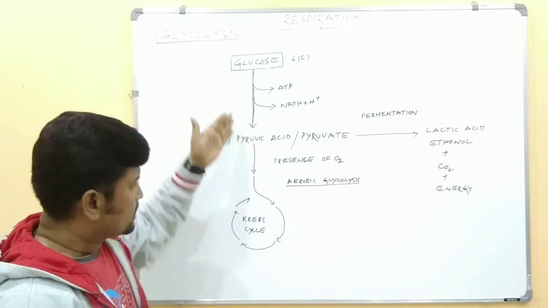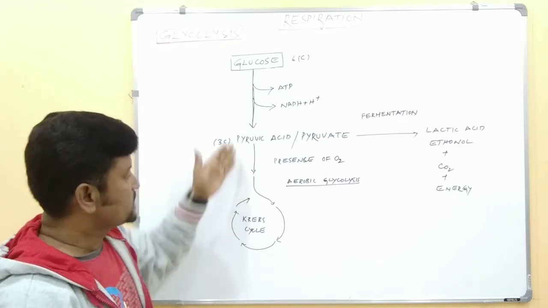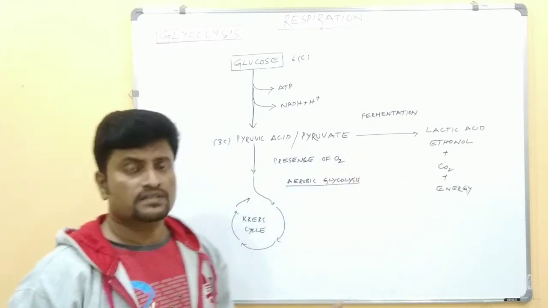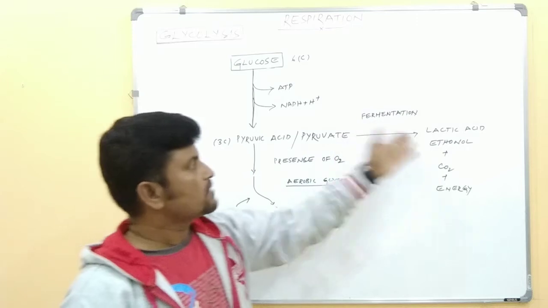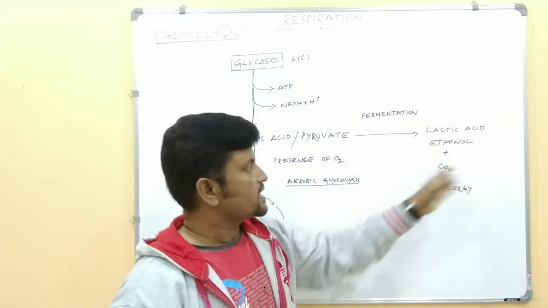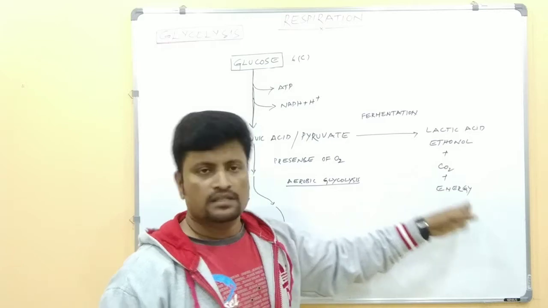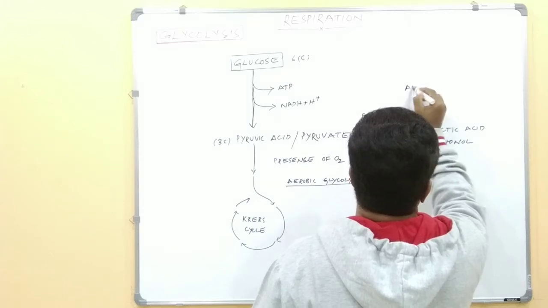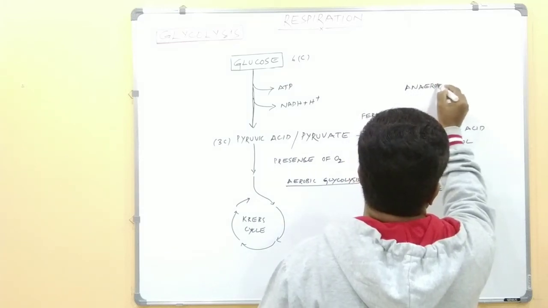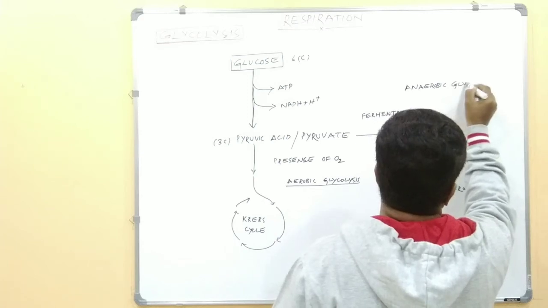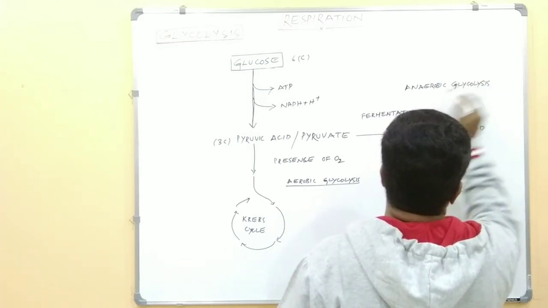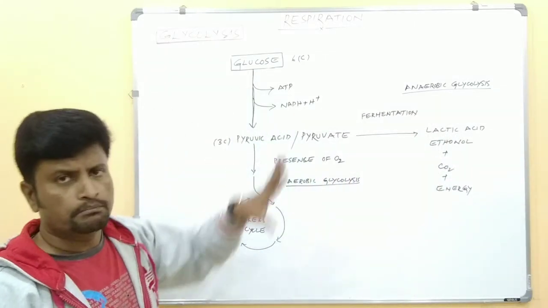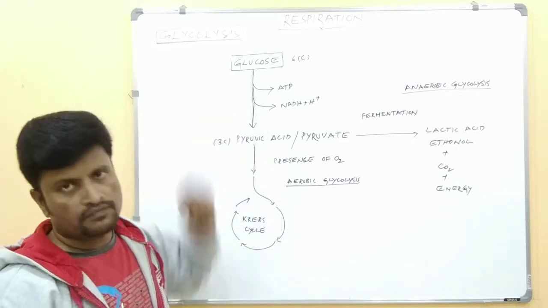This pyruvic acid, in the presence of oxygen, enters into the Krebs cycle, and in the absence of oxygen, whenever oxygen is not available in the cell, it enters into the fermentation process and produces lactic acid, ethanol and carbon dioxide. Eventually energy will be liberated. So this process is called anaerobic glycolysis. Okay, so this is the brief explanation of the process of glycolysis.